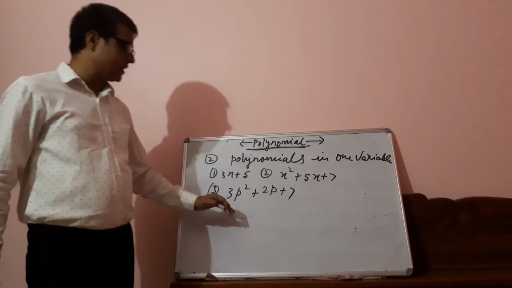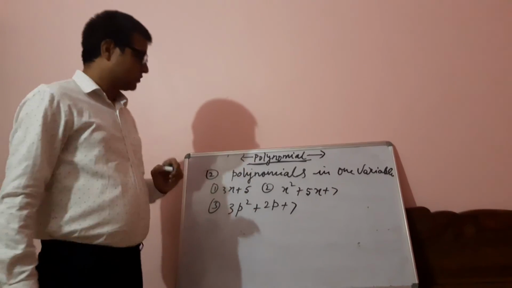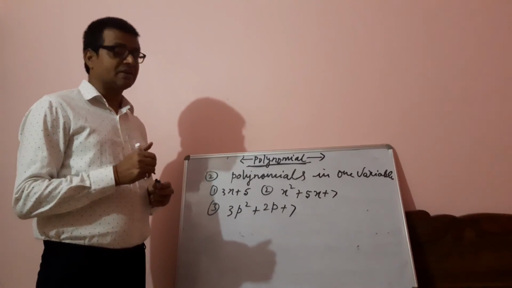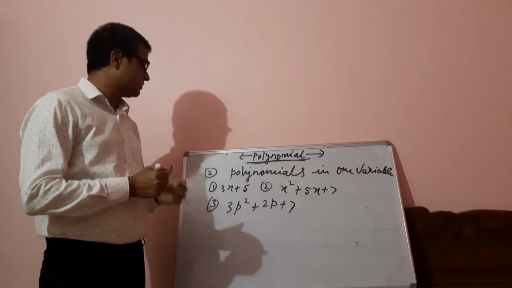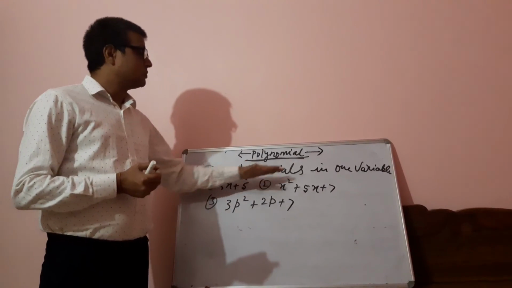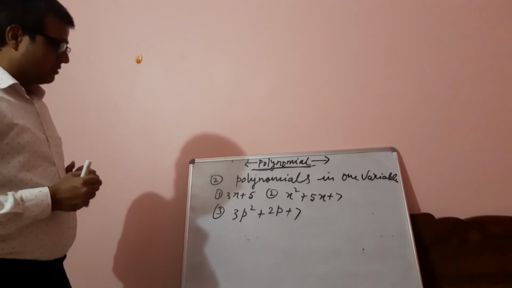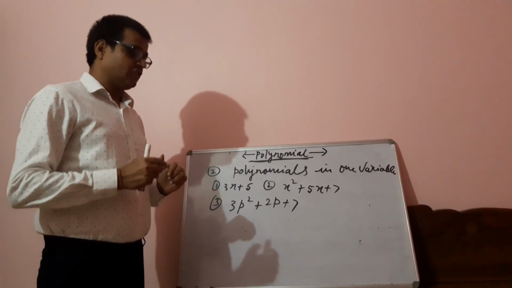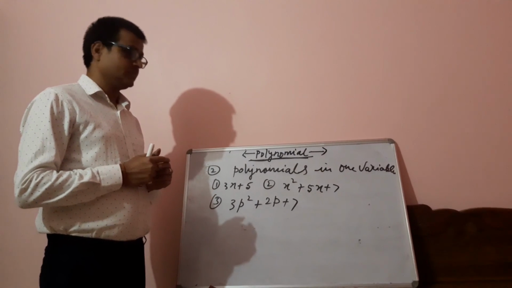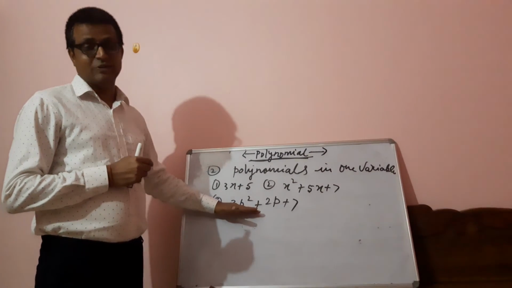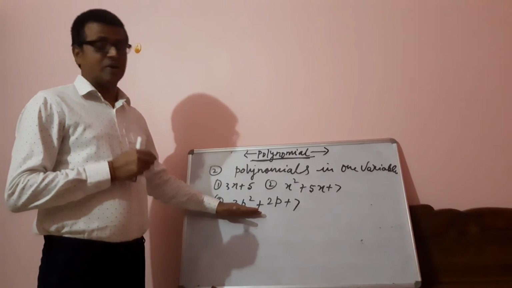How many variables are we using? Only one. So this is something I want to convince you about, polynomials in one variable. Now it raises a question: where would it be used in day-to-day life? Whenever we are going to